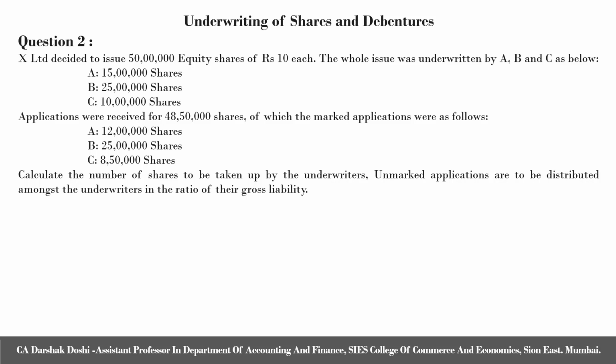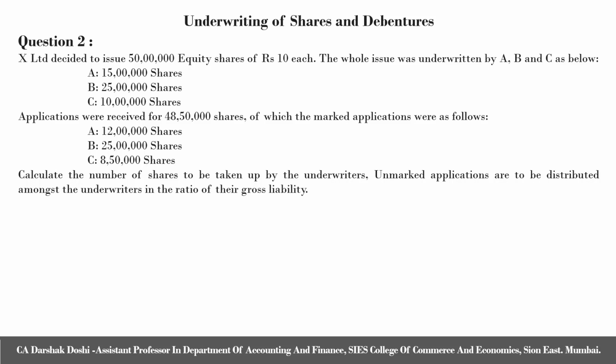Before solving, let us see the data given to us in the question. The first statement gives us the information about the total number of shares to be issued, which is 50 lakhs. Next, it gives us information about 3 underwriters, A, B and C, wherein they have underwritten 15 lakh shares, 25 lakh shares and 10 lakh shares respectively.